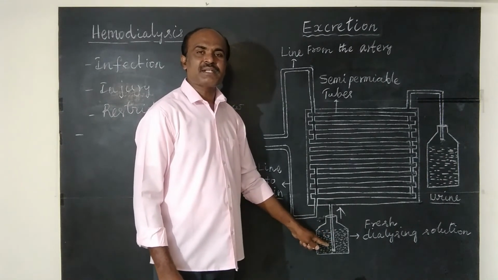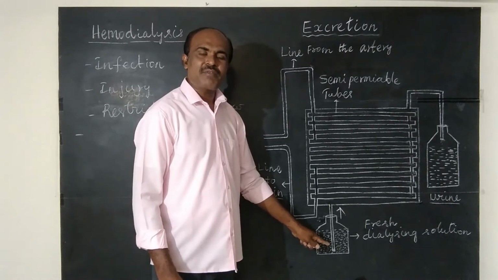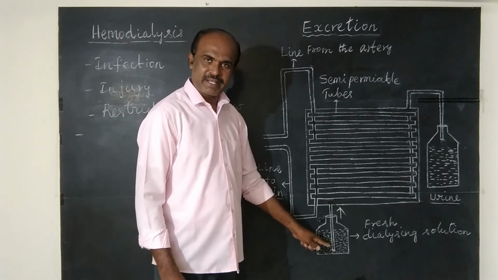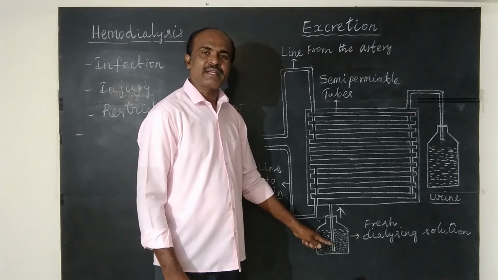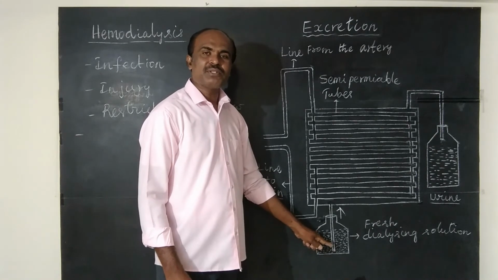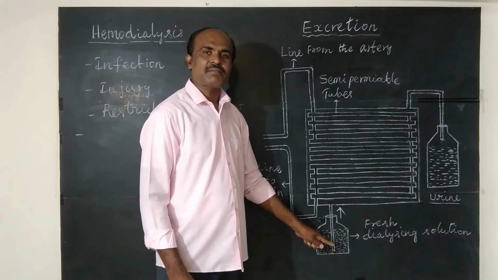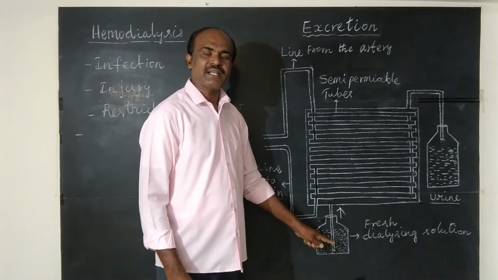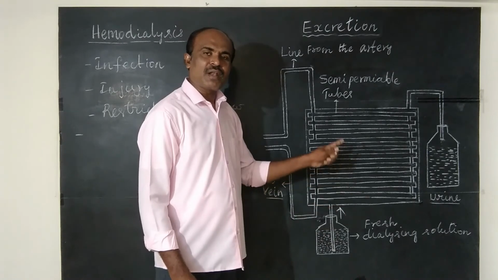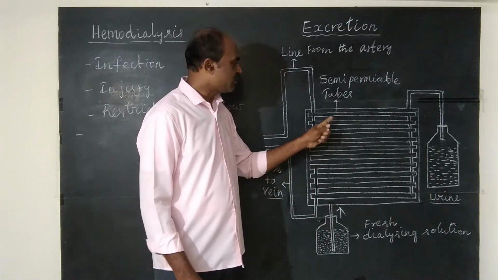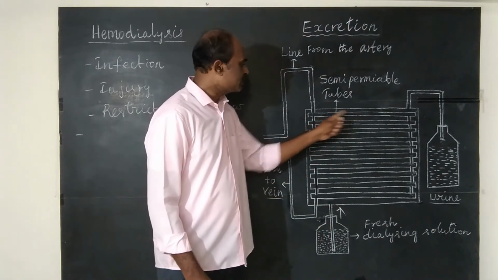The solution which does not have any nitrogenous waste materials. Second point is, this dialyzing solution has some osmotic pressure. That osmotic pressure is necessary for the removal of waste materials from the blood when blood passes through this